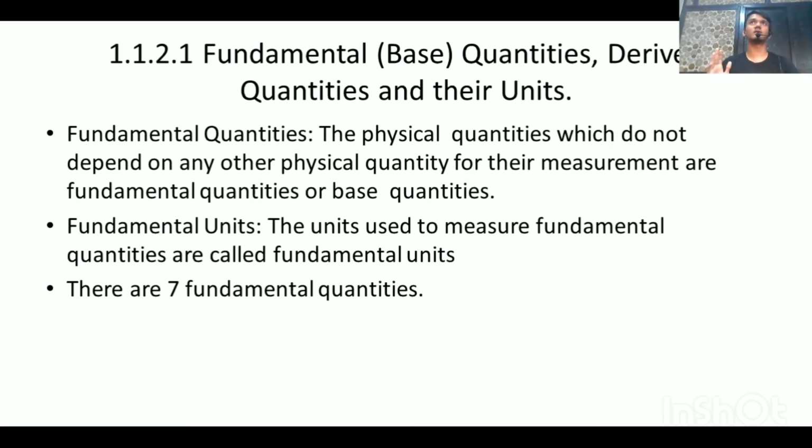So these are in the MSBT textbook. The example is given of RGB, red, green, and blue colors. These are called basic colors, primary colors. Using these colors, you can derive many other colors like violet, pink, and many others using the combination of these colors. So similarly, these fundamental quantities can be combined together to form many other quantities which are called derived quantities. Let us first look at the seven fundamental quantities.